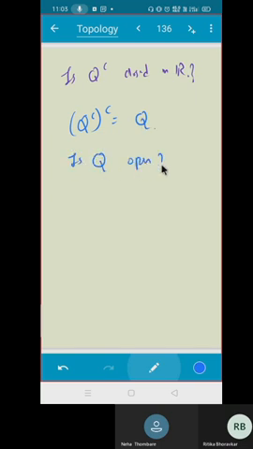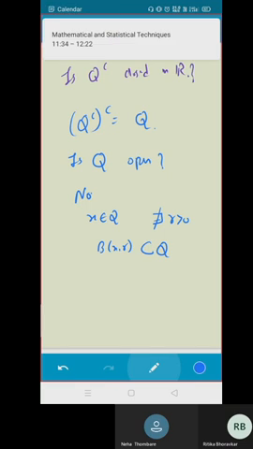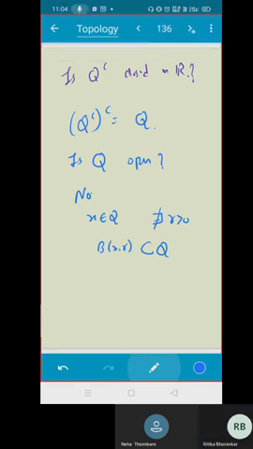No, sir. Why? Because we cannot find any open ball around any rational number x, an r such that B(x, r) is completely lying in the rationals, correct? Why? Because of the density theorem, I know that there will exist some irrationals also. Is that clear? Yes, sir. Very good. Very nice.